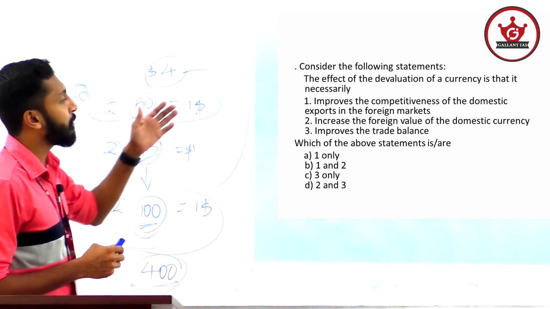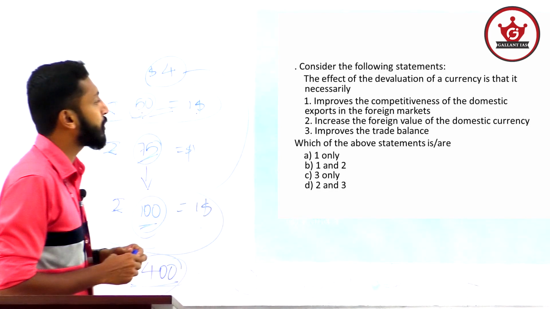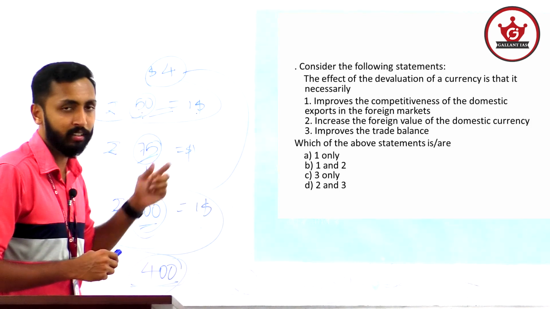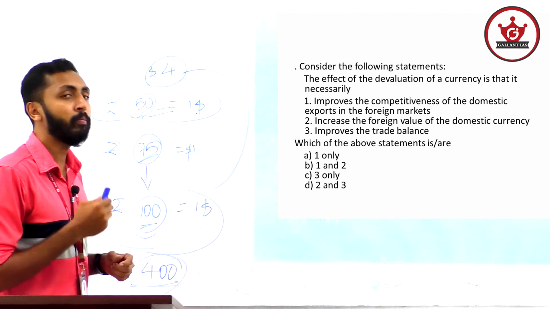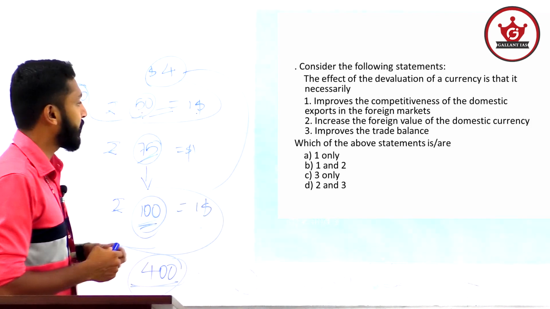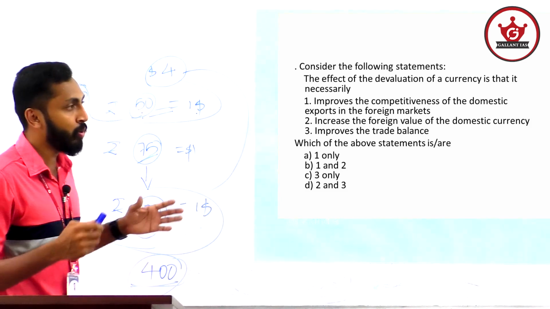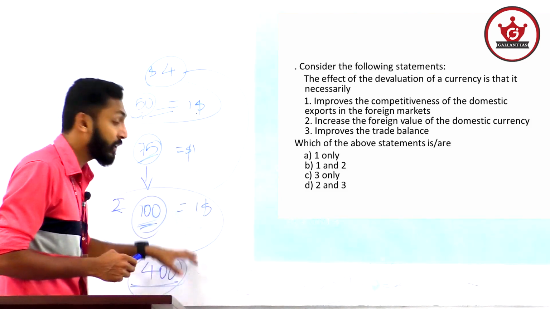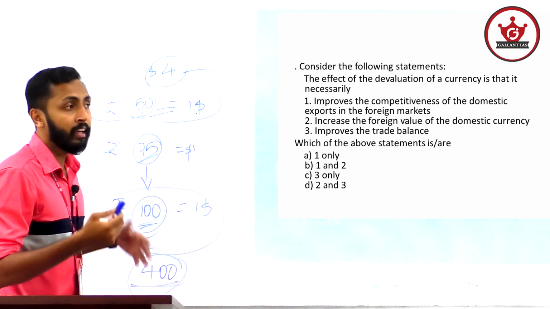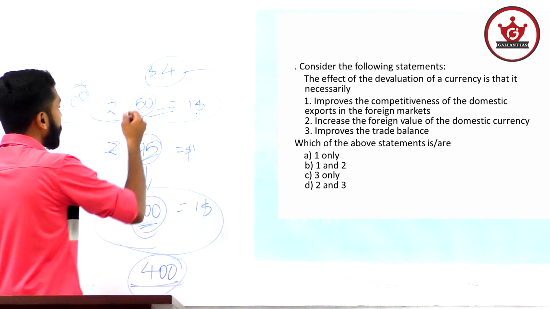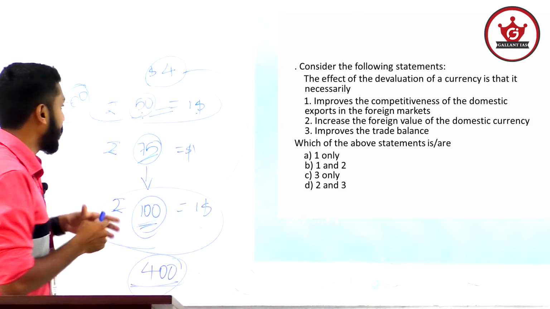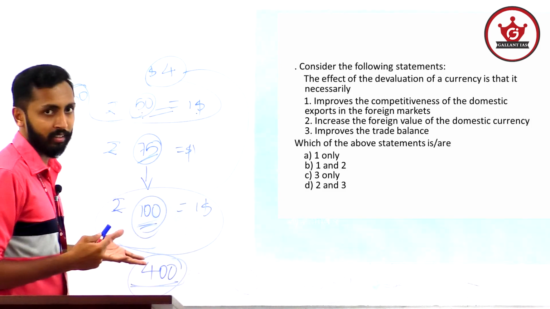So the first statement, improves the competitiveness of the domestic product in the foreign market, is correct. It will increase the competitiveness. Then second, if I don't want this much income for this pen, then what I can do is reduce the price. Why? Because my cost of production is just 200.